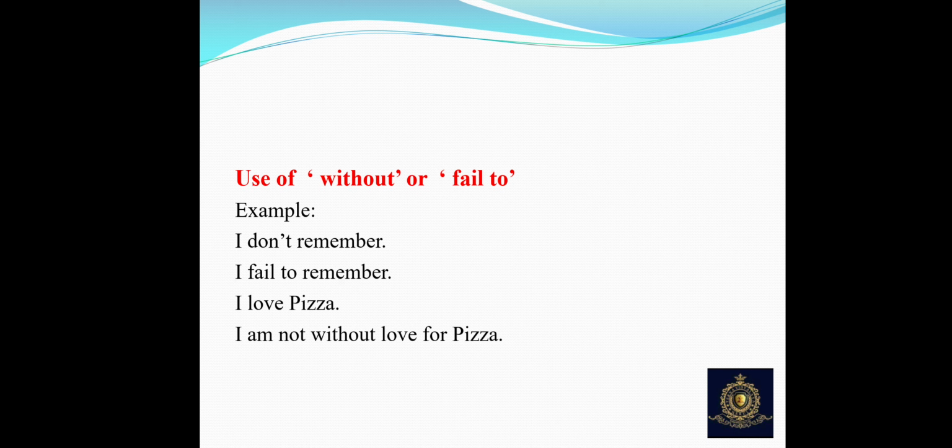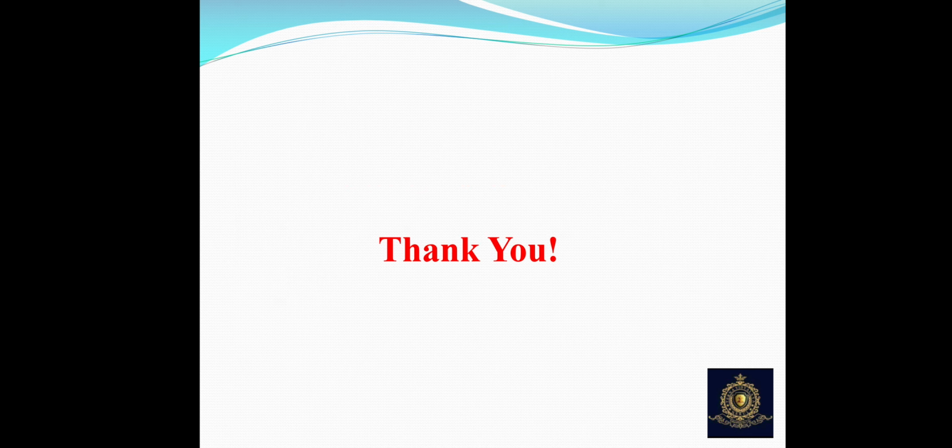The most important thing you have to remember is degree of comparison. You have to change the degree of comparison. You have to change the word into the opposite word. You have to replace too and to with so and that, and sometimes you can use without or fail to. If you remember these things, you can easily change the sentences either from affirmative to negative or negative to affirmative.